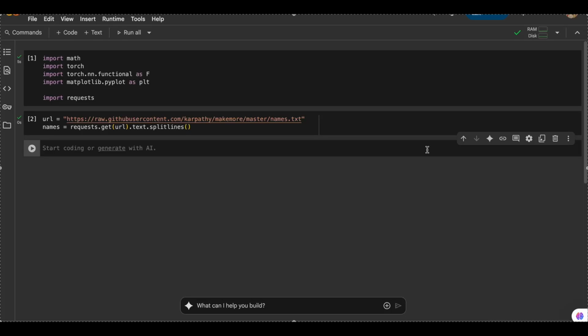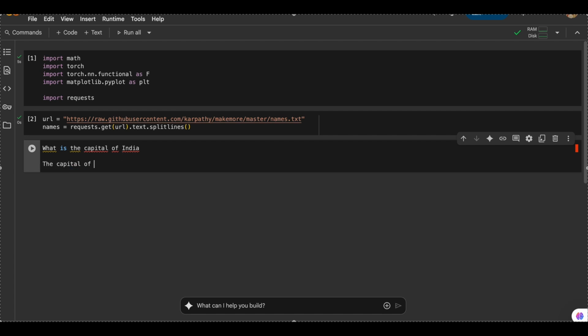Let's discuss how ChatGPT works. So basically, let's say we gave ChatGPT some prompt such as what is the capital of India. For this prompt, it might answer something like the capital of India is Delhi, or Delhi is the capital of India. Now you might be thinking, how did it construct this sentence? Or this sentence, for instance.